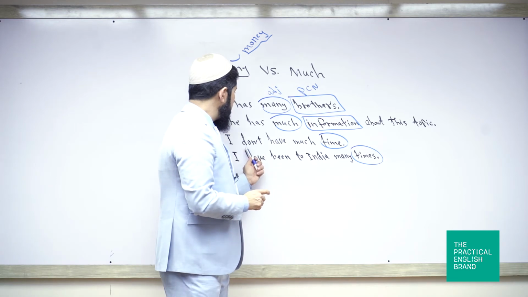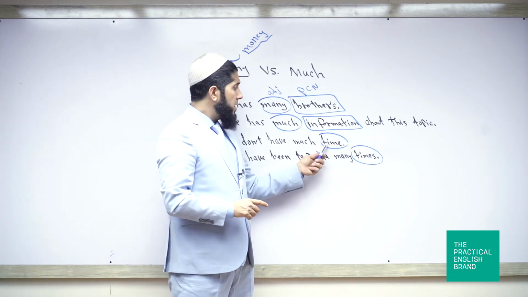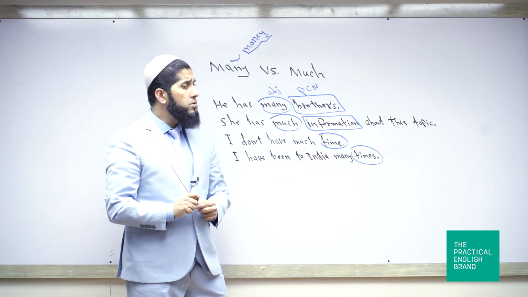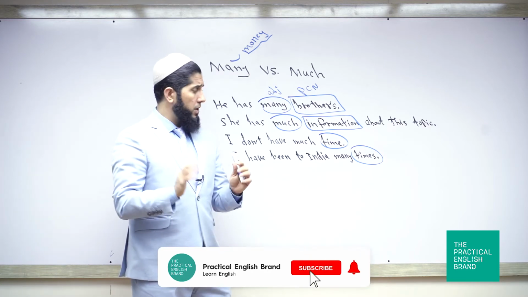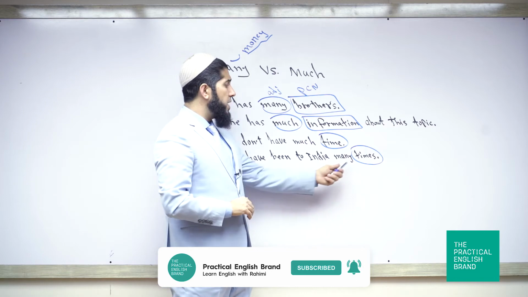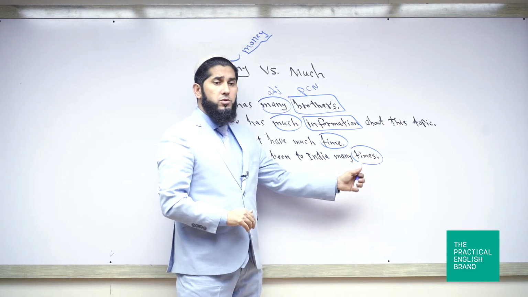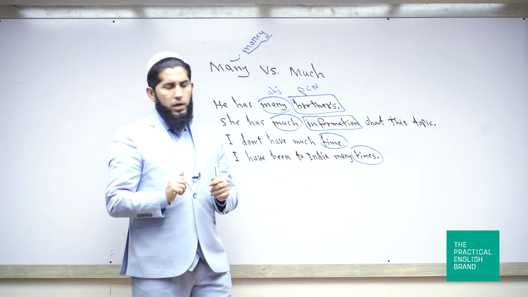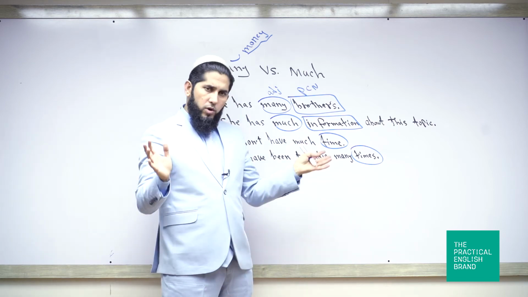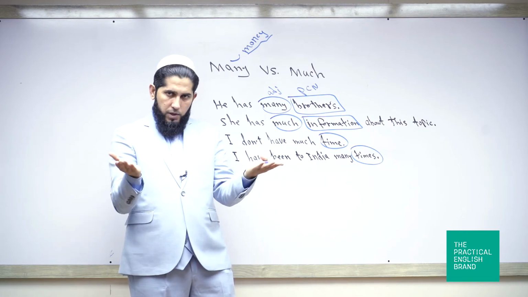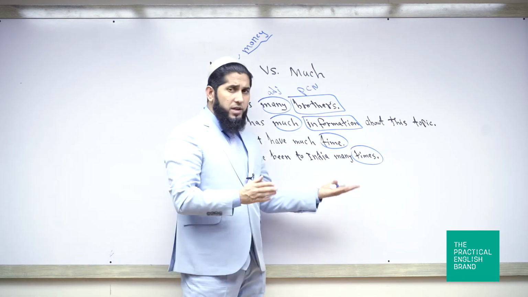In this sentence, I don't have much time, time is used as an uncountable noun. But here, I've been to India many times, the same noun is used as a countable noun. In general, time is considered to be an uncountable noun. But I've been to India many times,